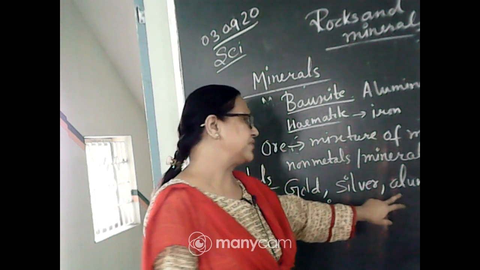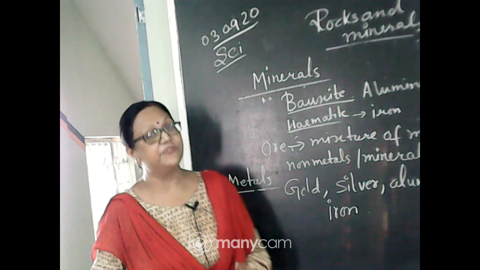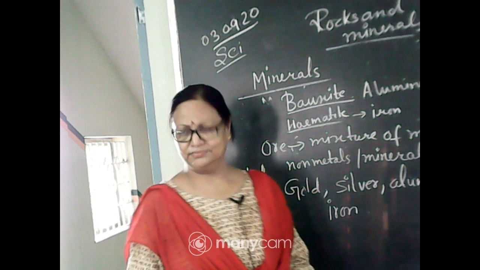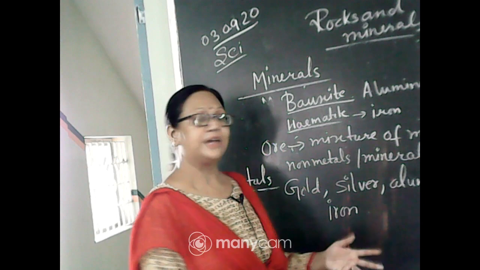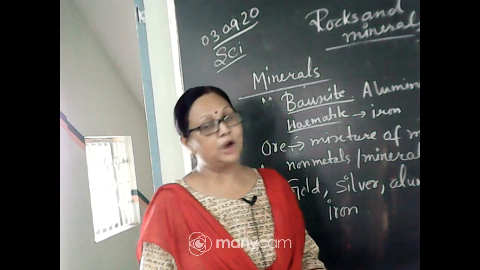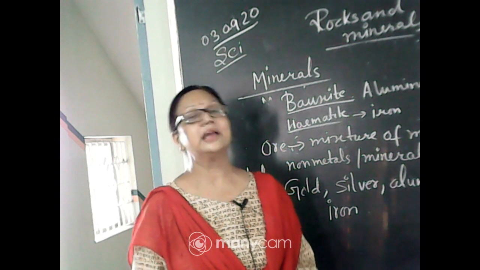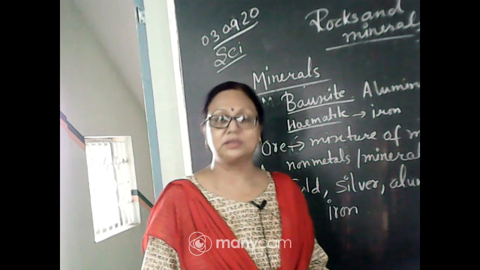Okay. And next one, aluminum. Out of aluminum we make different kinds of vessels, pottery, and vessels which we use for making food. Aluminum foil is also very important because aluminum foil is heat resistant. That's why we wrap our food material in aluminum foil, and it does not get spoiled.